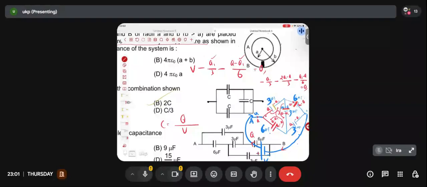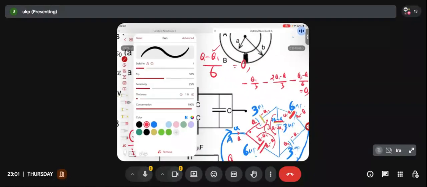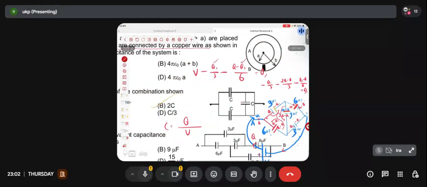Yes, sir. Let's simplify this a bit. Let's multiply by 6. If you multiply by 6, what will come, friend? If you multiply this by 6, let me write here. I will be getting minus of 2Q1, after that minus of 4Q1 plus 2Q minus Q1 plus Q equal to 0. Anyone confirm me? If I multiply by 6, is this what I'll be getting? Yes or no? Everyone good? Minus 2Q plus 2Q is cancelled.